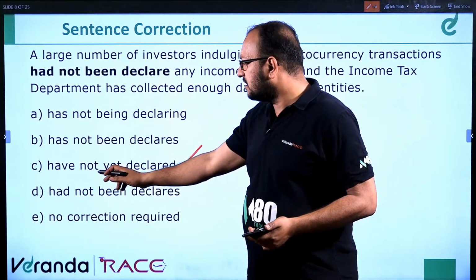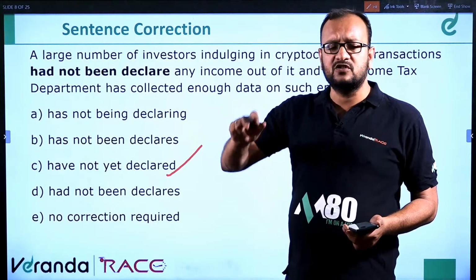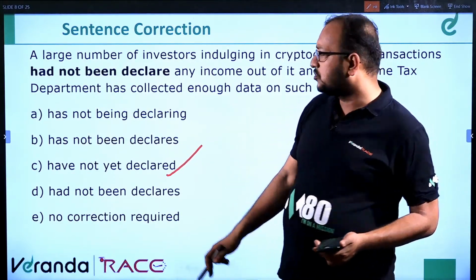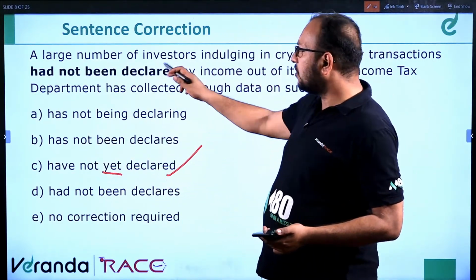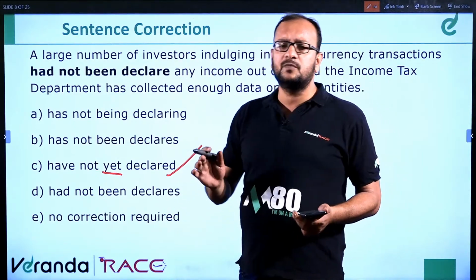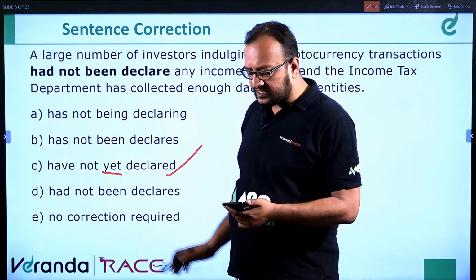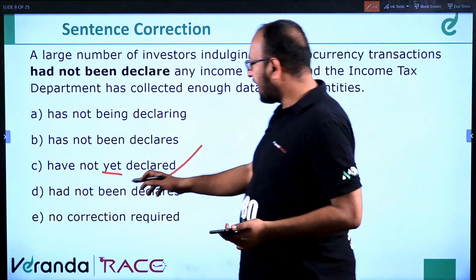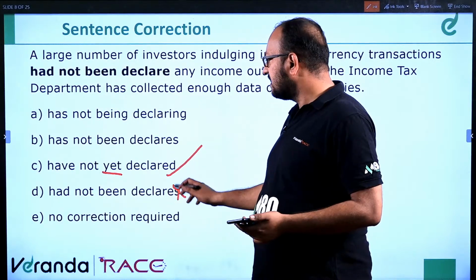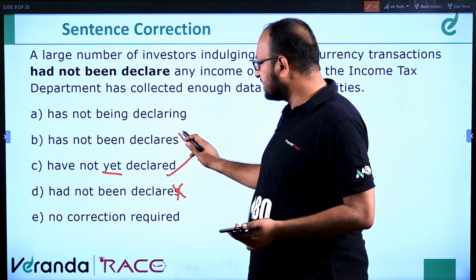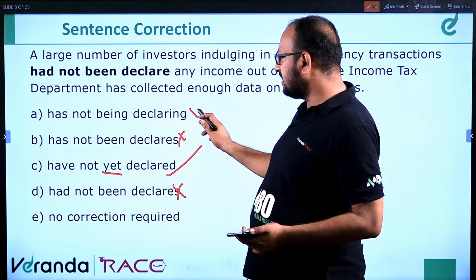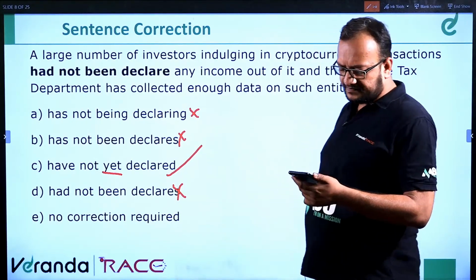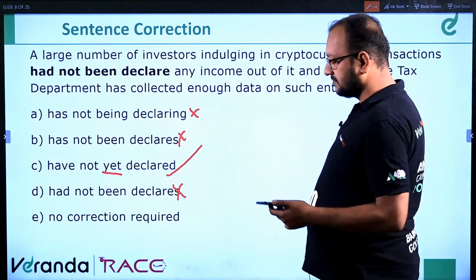And with "have" we write "yet" in present perfect. Has not yet declared, have not yet declared. So with "have" we use "yet", and because it's a general statement, it should be in present simple. So it should be "have not yet declared". So answer C would be the correct answer, because "had not been declares" is incorrect, "has not been declares" is incorrect, and "has not been declaring" is incorrect. So the answer would be C. Correct? Yeah, correct, Vignesh.